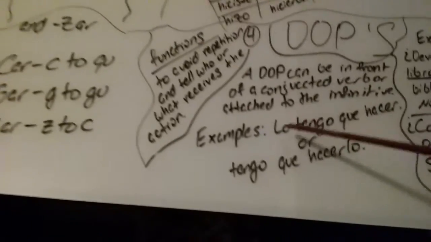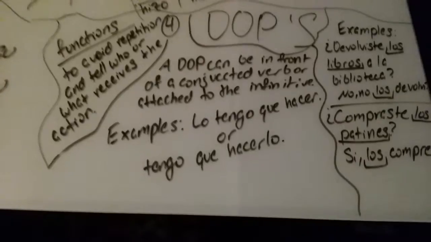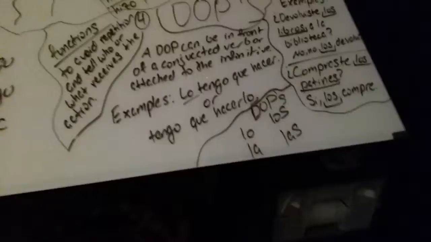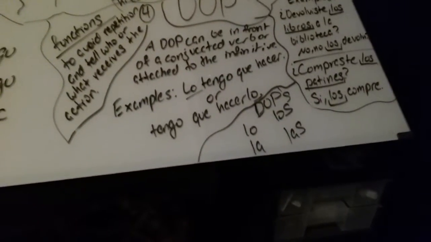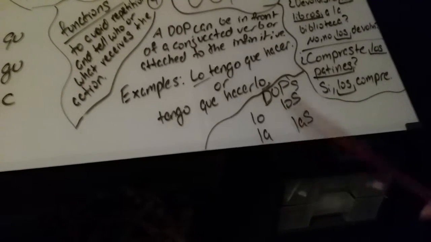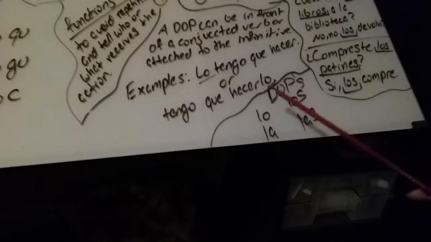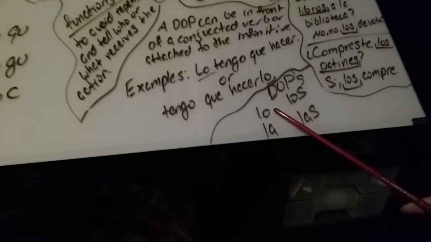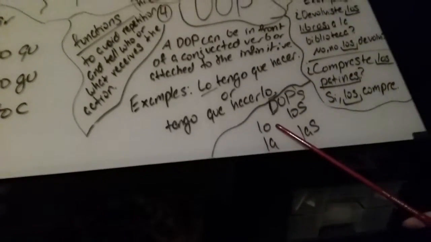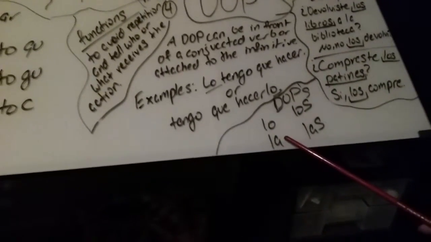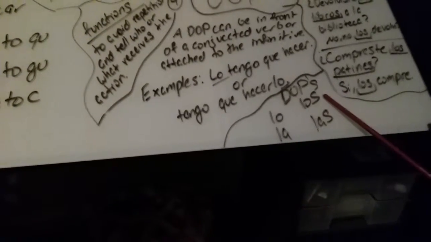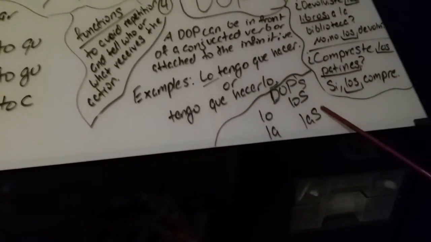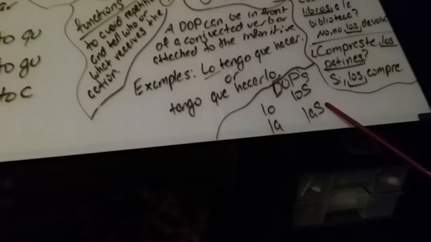Here's some examples. Lo tengo que hacer or tengo que hacerlo. The DOPs that we're using are lo, la, los, and las. Lo is used for singular masculine nouns. La is used for singular feminine nouns. Los is for plural masculine nouns, and las is for plural feminine nouns.